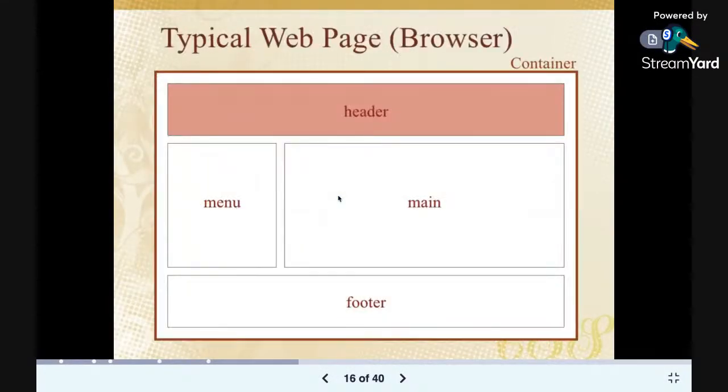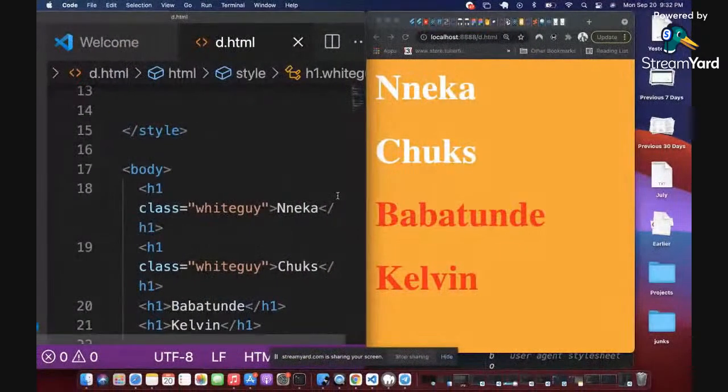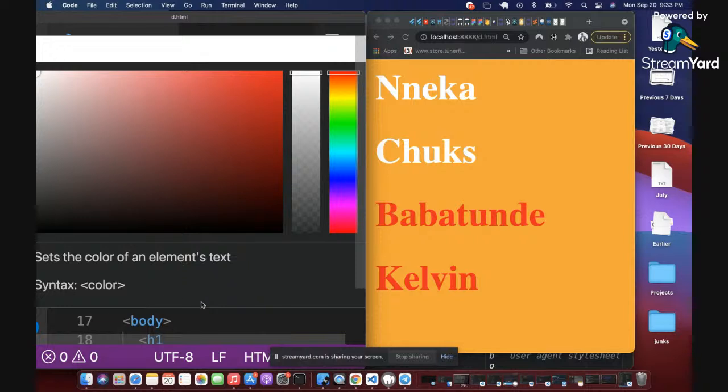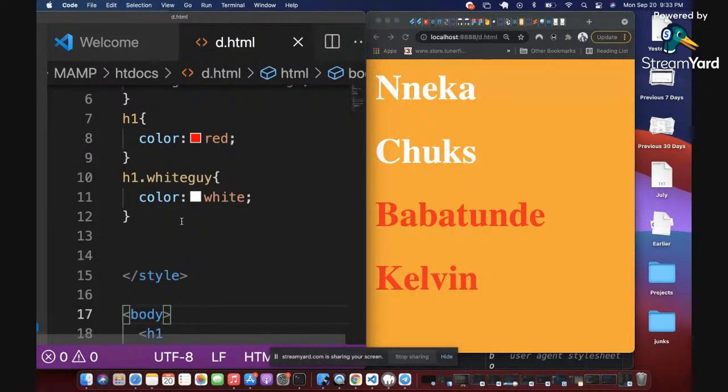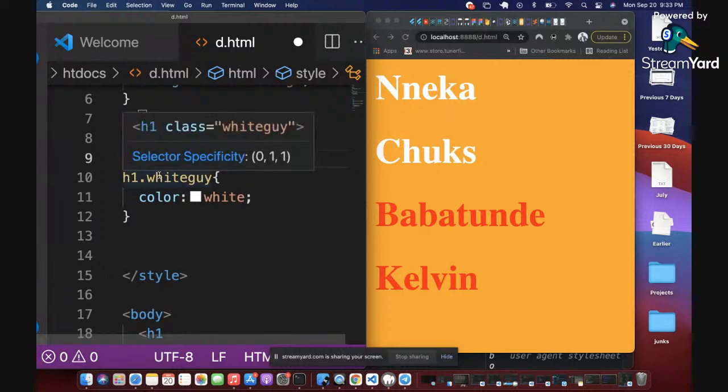The last thing we want to look at quickly is what we call IDs. Yes, correct. Nneka says h1 dot white guy is the same as just dot white guy. Very correct. So you can as well do this. It's the same thing, right? But for those who are new to this, I prefer you do this. I will explain why in later slides.